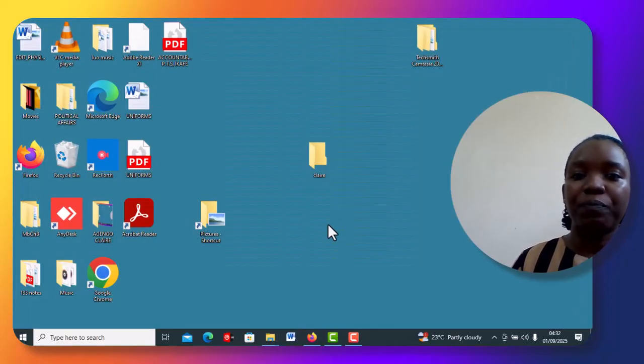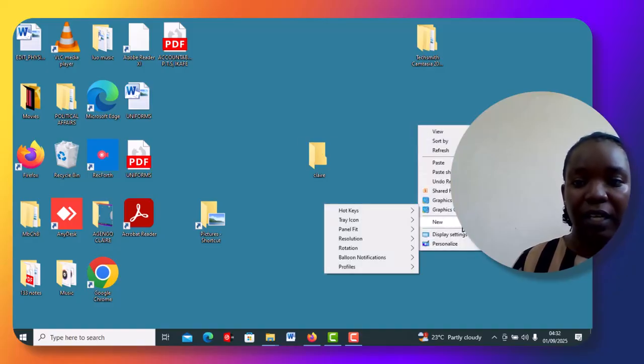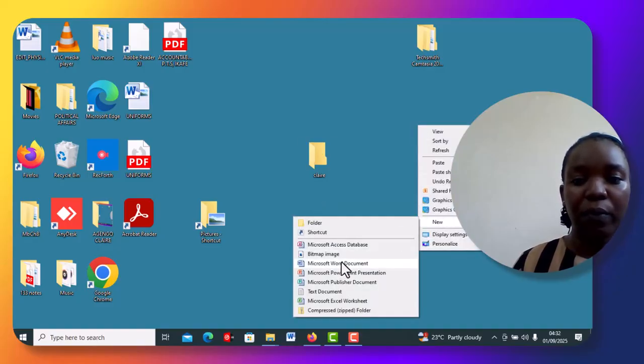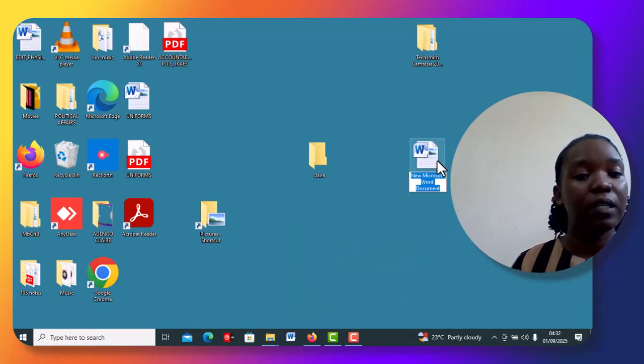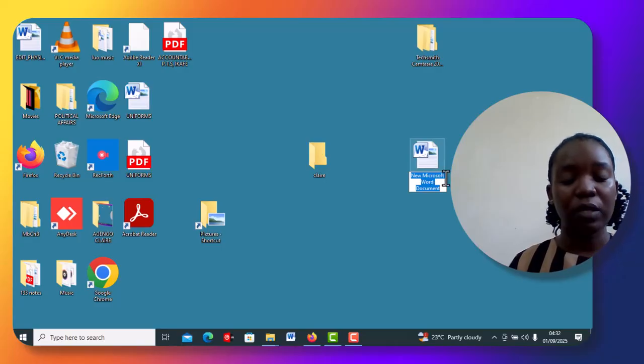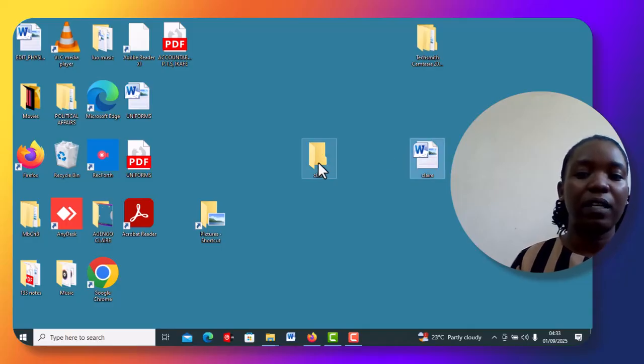Likewise, on your desktop, you can still right click and select and open a file, for example, this Microsoft Word document. Now this one, it is already a Word document. Still, you can rename it and call it Claire. So this one is a file and this is a folder.